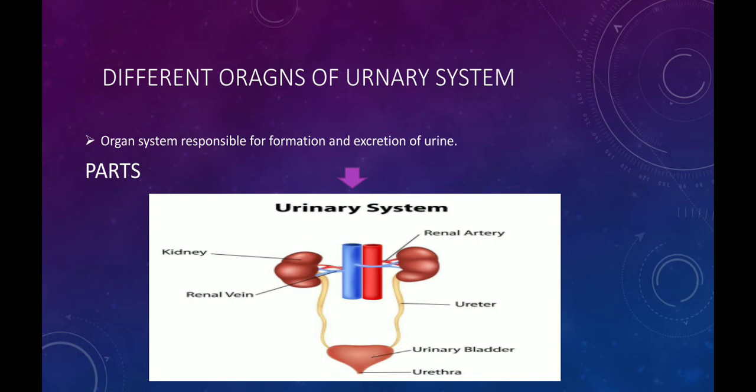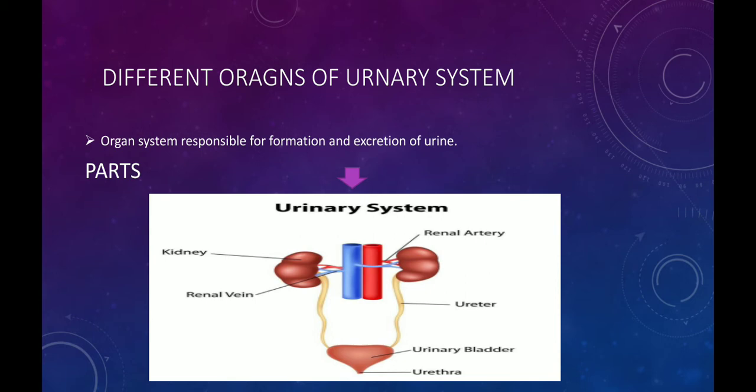Different organs of urinary system. In human beings, there is a proper organ system which is responsible for the formation and excretion of urine, which is known as urinary system. Following are basically the parts of the urinary system. Look towards the diagram. In human beings, a pair of kidneys is present, a pair of ureters, urinary bladder and urethra, which are basically the parts of urinary system.